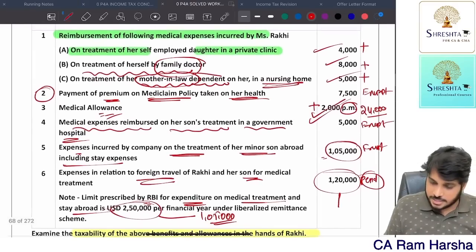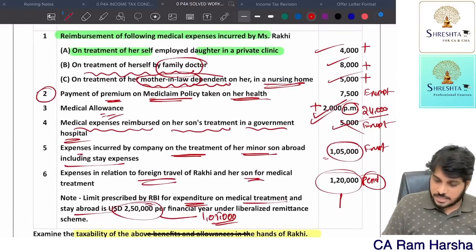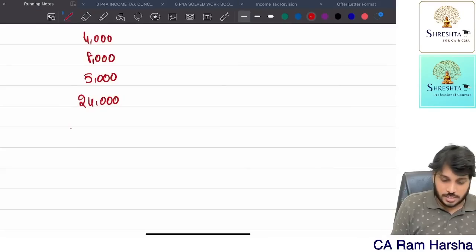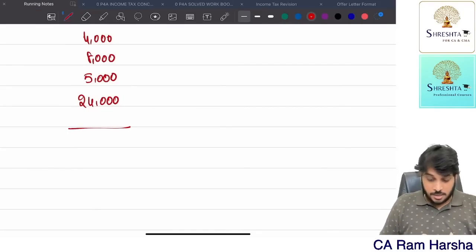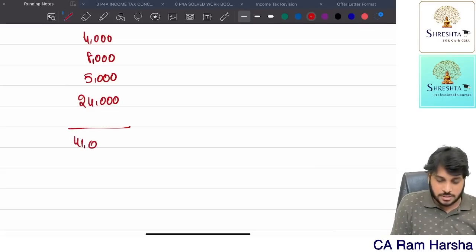Then is there anything else? This 5 is exempt, this 5 is exempt, this 105 is exempt, this 75 is also exempt. So that's it. So what is the gross total income? Assuming that remaining income. So right now, what is the medical facilities taxable items? 5,000 plus 24,000, all put together 41,000 only.